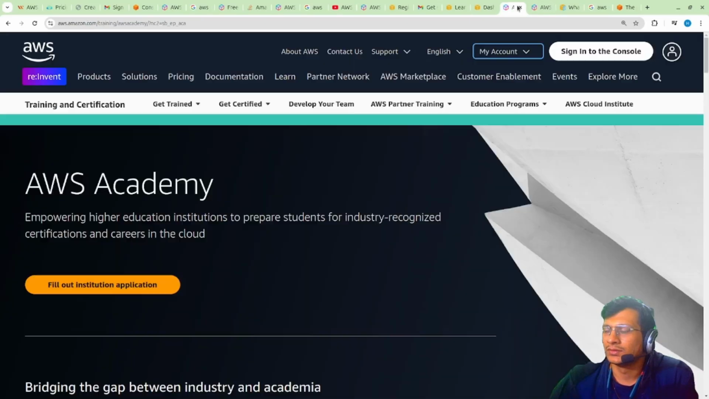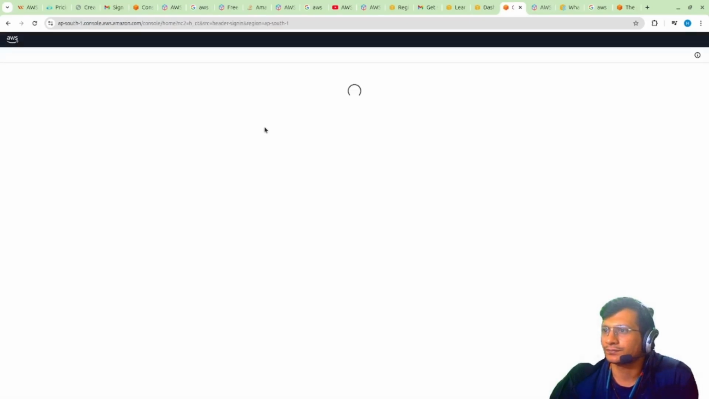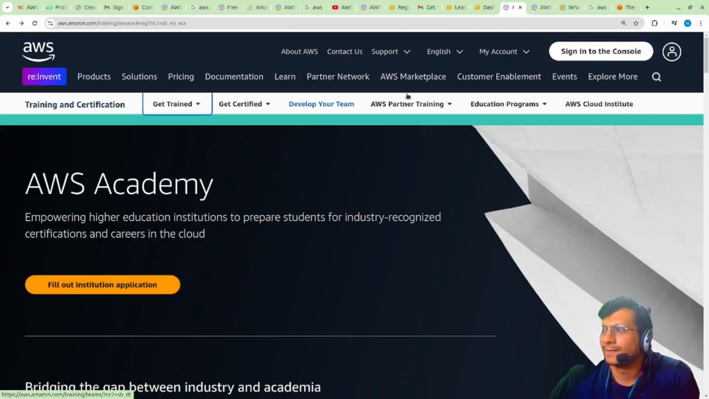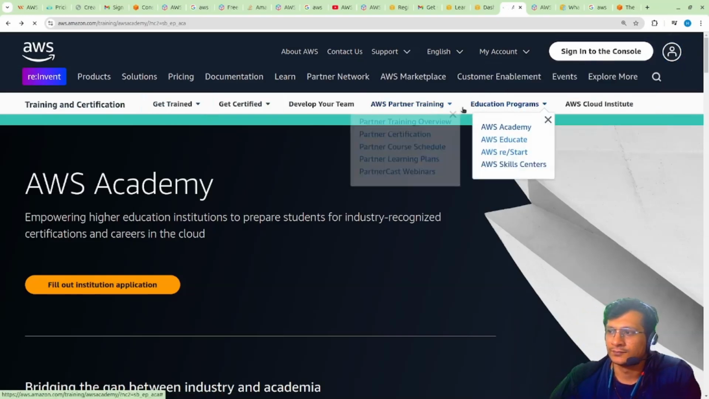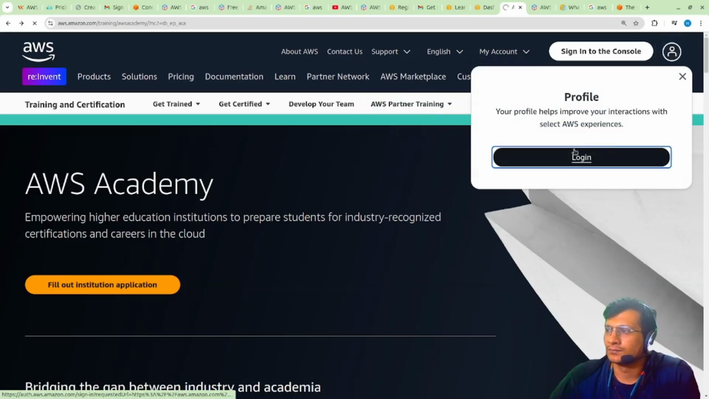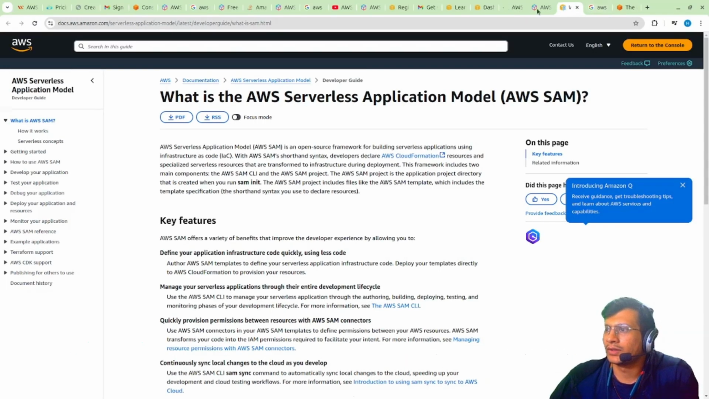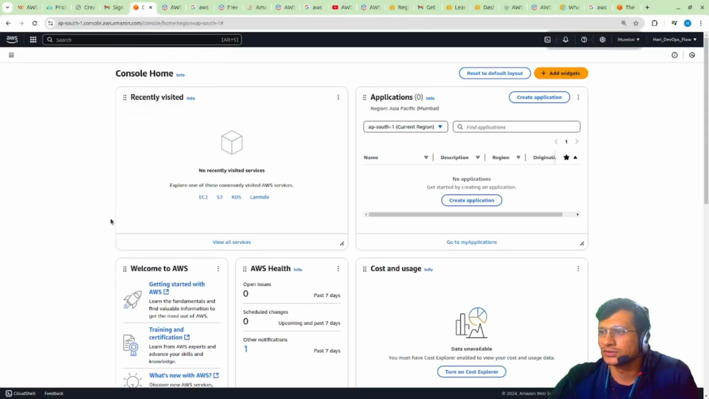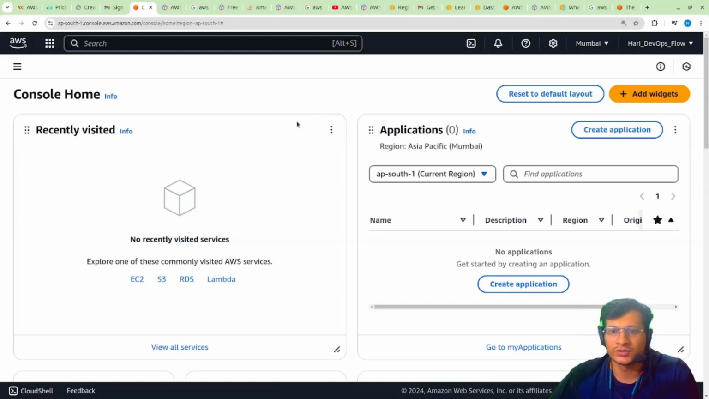So let us sign into the console. I already have it open. Until it gets started, let's go to our AWS console. This is how an AWS console looks once you have logged in.